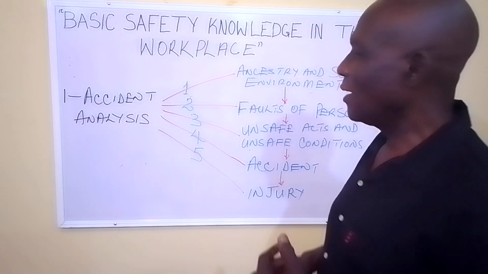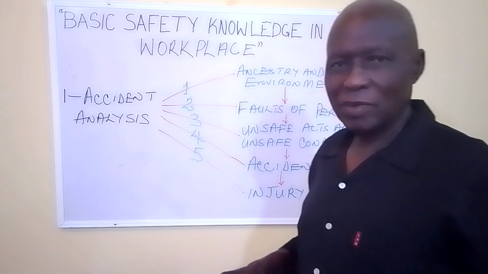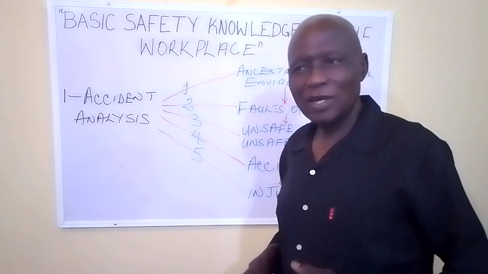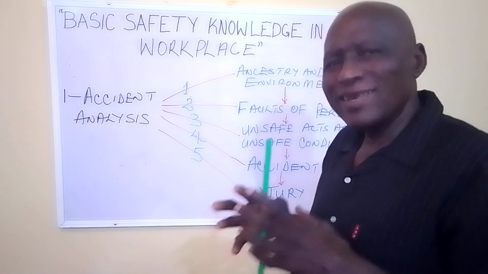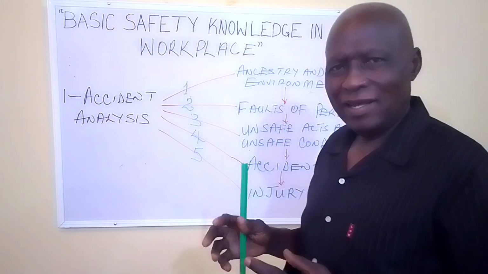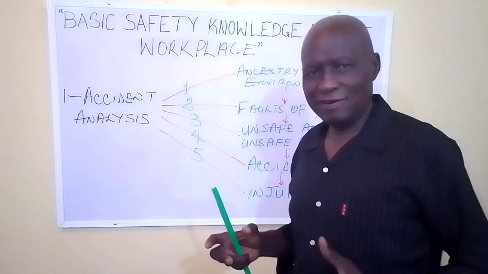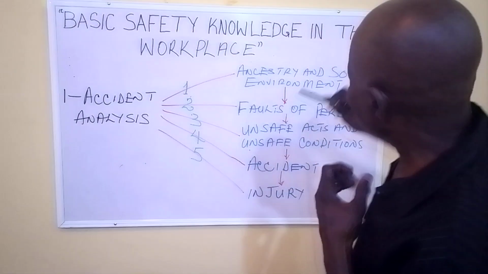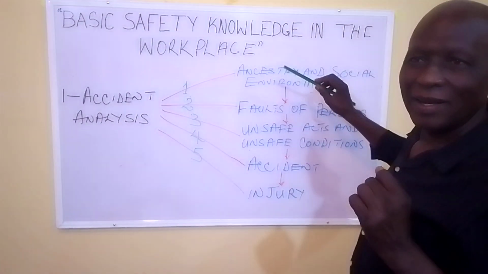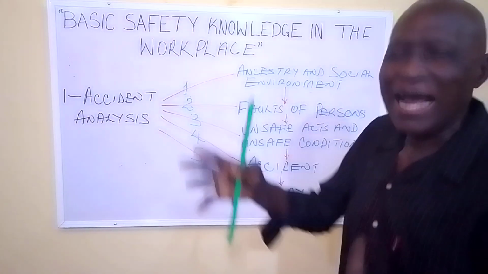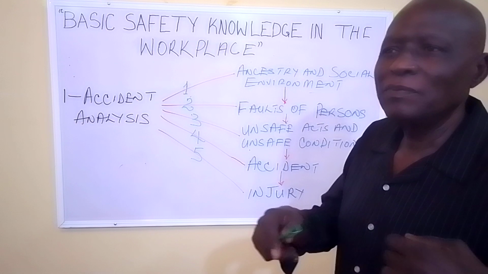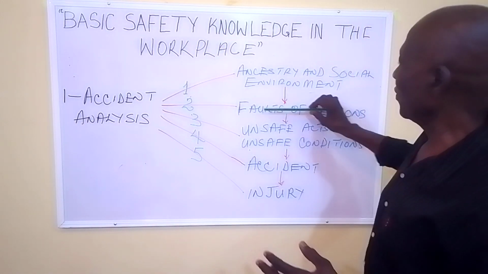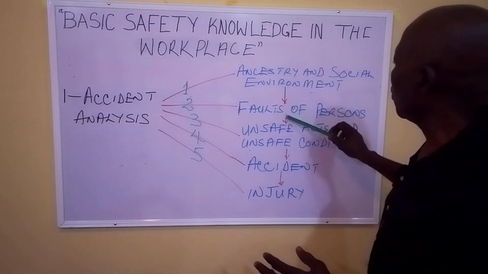Social exposure, educational background, religious beliefs, all these things influence the man, influence the way he thinks. And it's based on all these things about the man that makes him act in such a way, makes him do something. And that is where we say it leads to what?